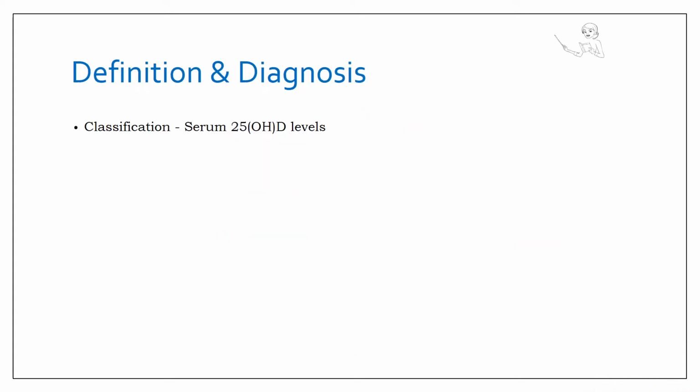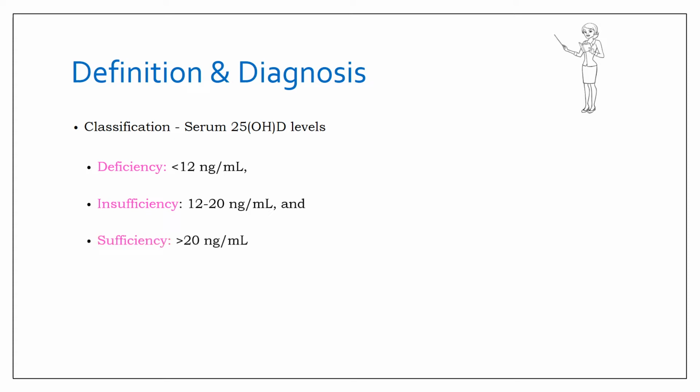So these guidelines define or classify the vitamin D status in a child, and it is said that the status should be defined on the basis of the levels of 25-hydroxy-D in the serum. So a child can be deficient if the levels are less than 12 nanogram per ml. He is insufficient in vitamin D if the levels are between 12 to 20 nanogram per ml, and is sufficient if the levels are more than 20 nanogram per ml.